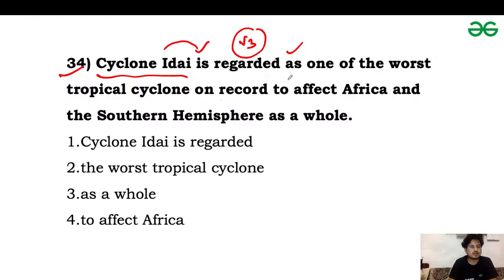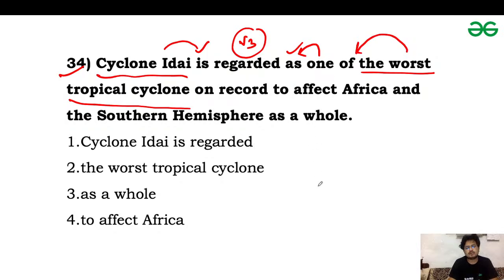Okay, let me check it. As one of the worst tropical cyclone on record to affect. Okay, so as is a preposition, one is its object. Okay, and the worst tropical cyclone is also another noun phrase, and this noun phrase is acting as an object of the preposition.